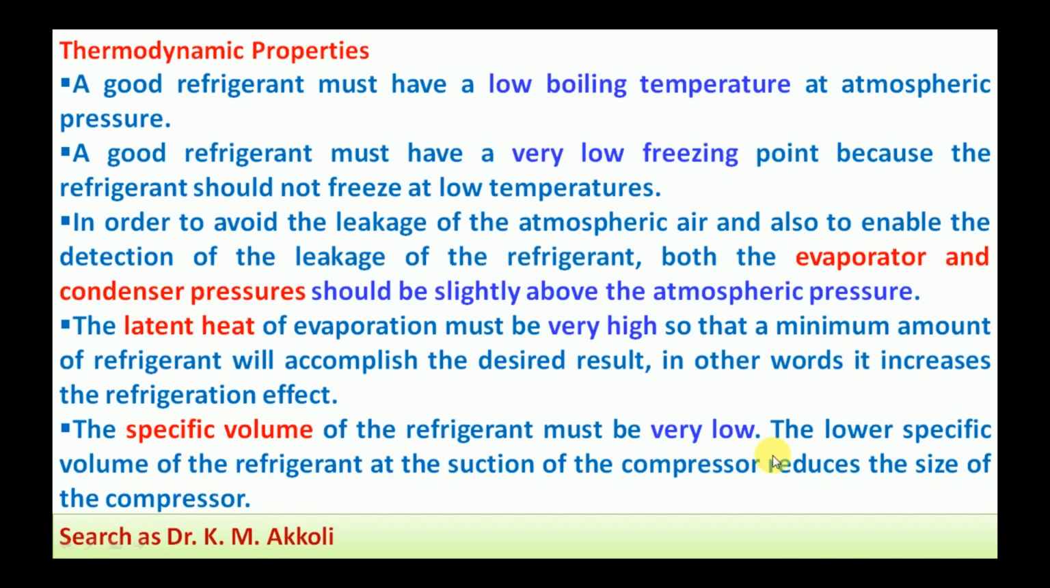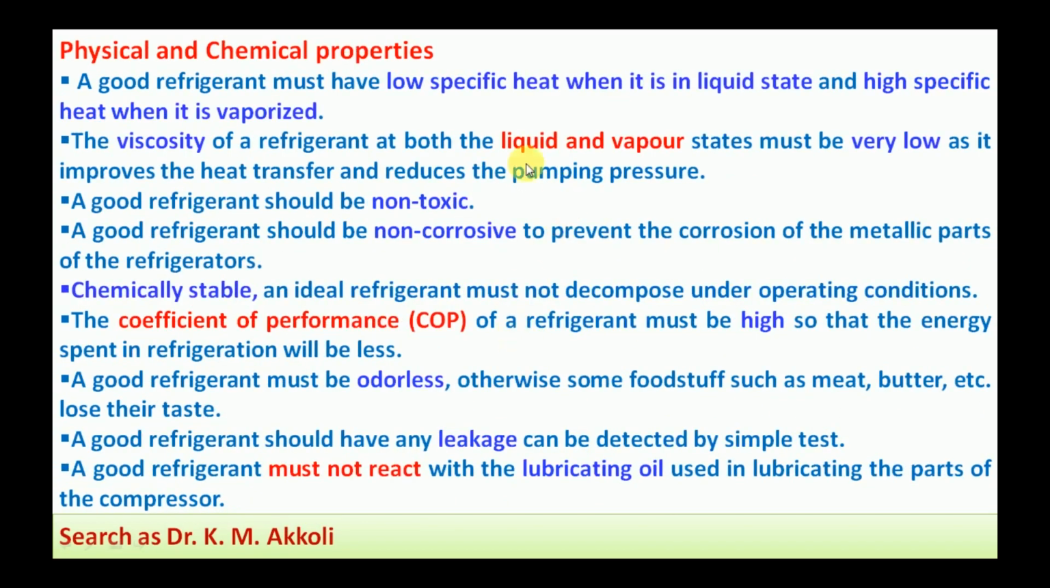For 1 kg of the mass, the volume should be lower, so that the lower specific volume of the refrigerant at the suction of the compressor reduces the size of the compressor. So we will have a smaller size compressor, so that the total refrigerant system will become smaller and compact. Next we will go for the physical and chemical properties.